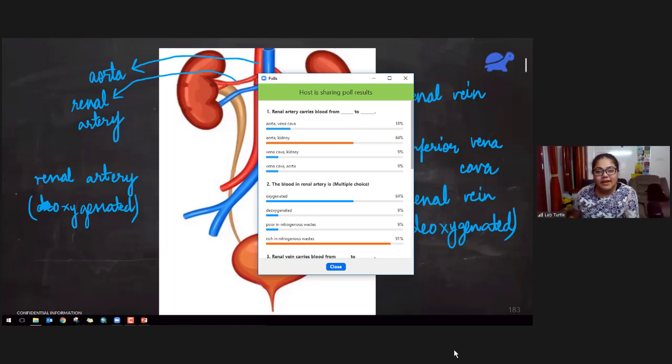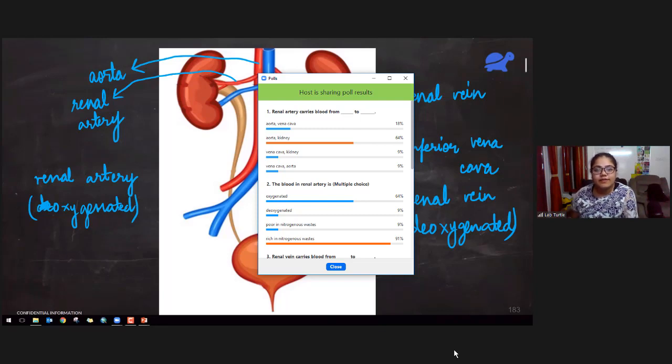Second, the blood in renal artery is. So renal artery contains oxygenated blood. It contains oxygenated blood and it also contains blood that is rich in nitrogenous waste. So these are the two right answers.